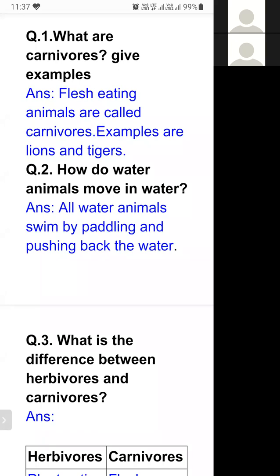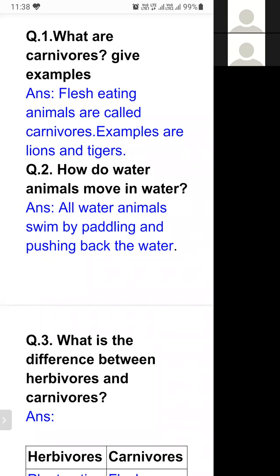Question two, how do water animals move in water? Means aquatic animals, how do they move from one place to another place? All the water animals swim by paddling and pushing back the water.